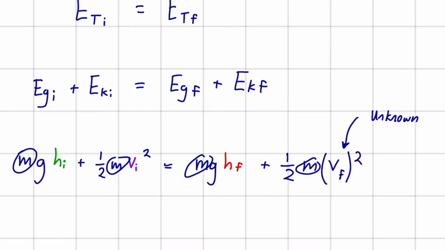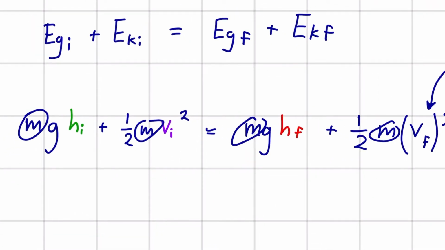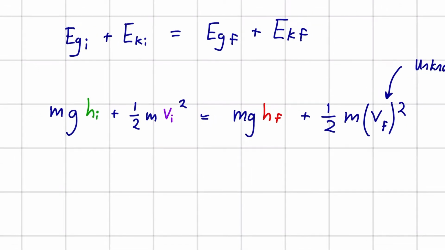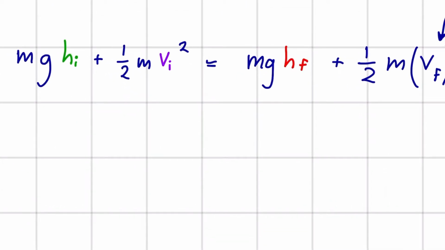But in reality, we don't need a mass. And I'll show you that in the next step after this. But for now, I'm going to keep them as m's. You'll just see that later on they're going to cancel out, and it's pretty interesting how that works. But in the meantime, I'm just going to write this equation with the values plugged in that we know, and our m's I'll just keep as an m.